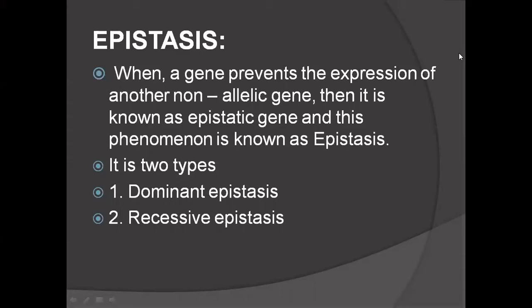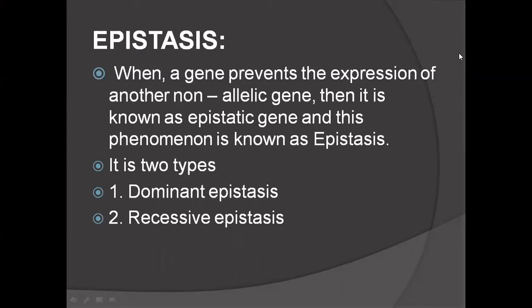So here, what is a gene doing? It is preventing the expression of another non-allelic gene. One gene is preventing the expression of another gene. The gene which is preventing is called the epistatic gene, and the gene which is not expressing is the hypostatic gene. This phenomenon is called epistasis.